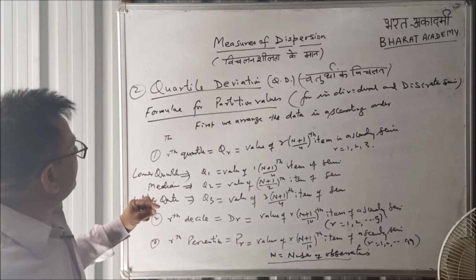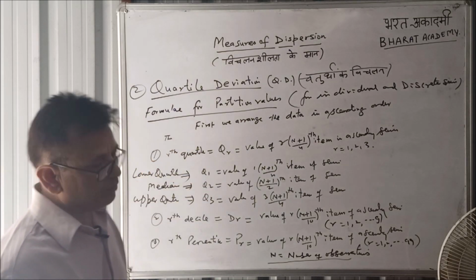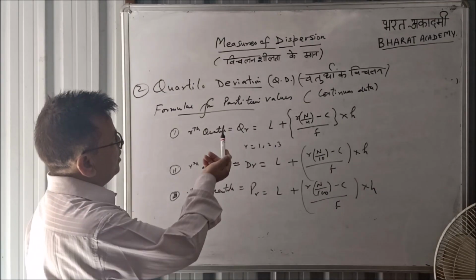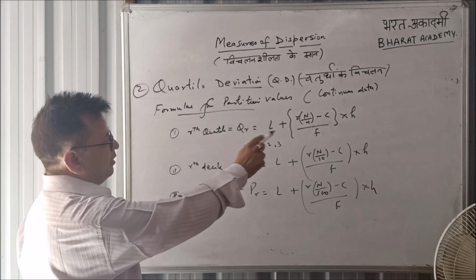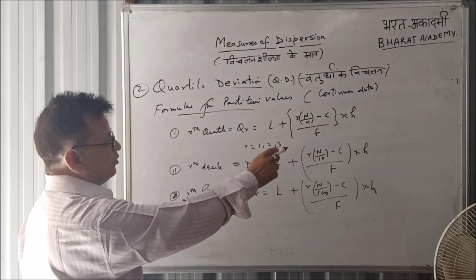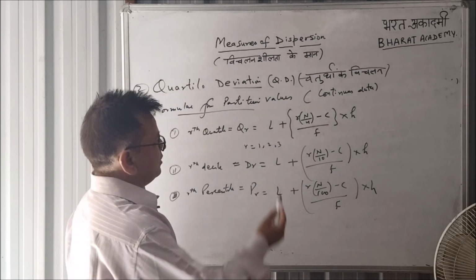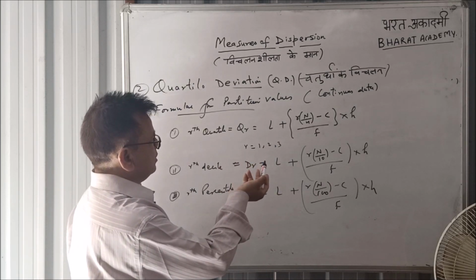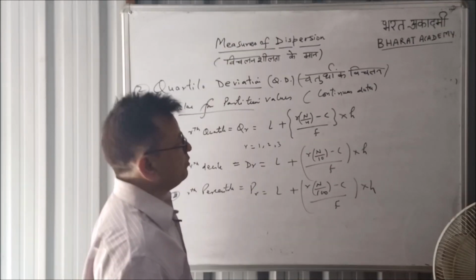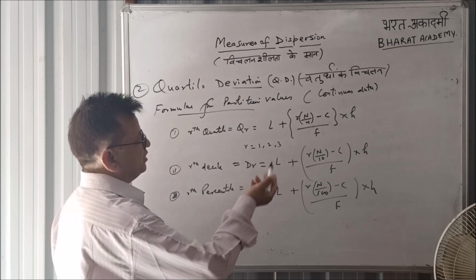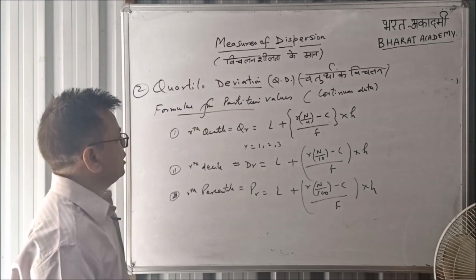Now we come to the second one, formulae for partition value in case of continuous data. Formulae for the partition value in case of continuous data is: rth quartile Qr will be L plus (r n by 4 minus C) upon F into H, where r is 1, 2, 3. L is the lower limit of the quartile class and n is the total frequency. H is the difference gap between the class. F is the frequency, C is the cumulative frequency just preceding the given quartile class.